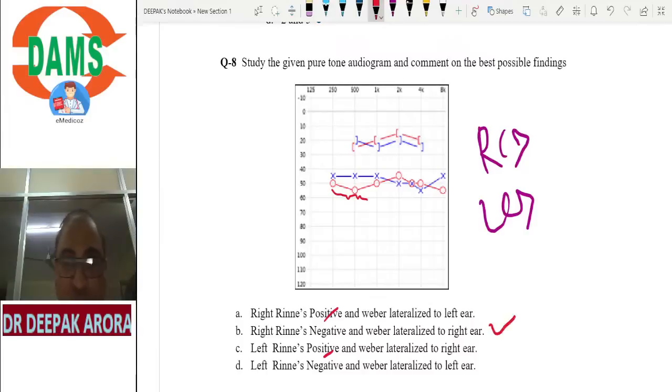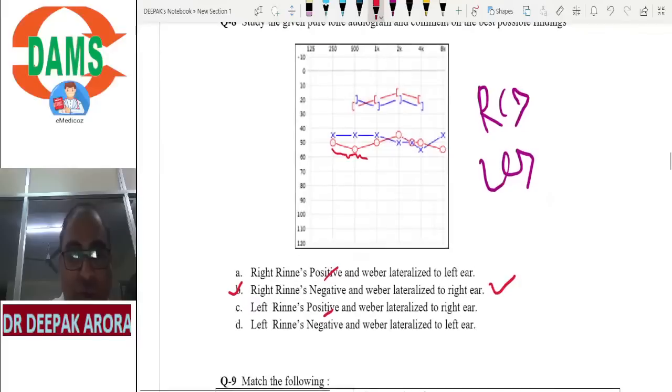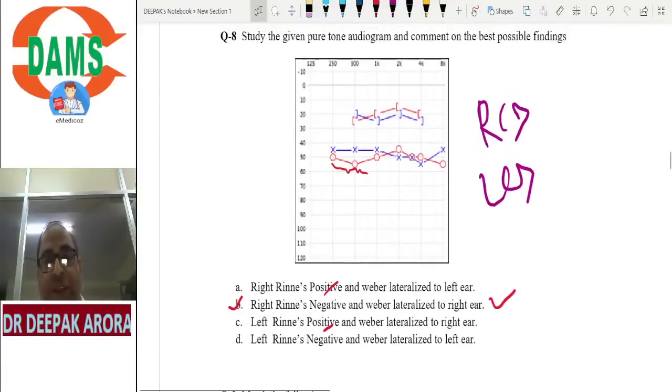Those students who are writing option B in the chat box, hats off to your attempt. Clear? Very nicely, 3 students attempted. Yes, it is B. Again, I am repeating: all these students who are listening to me for the first time, write the possibilities of Weber, rule out one with the help of Rinne's. This is the way we crack the MCQ.